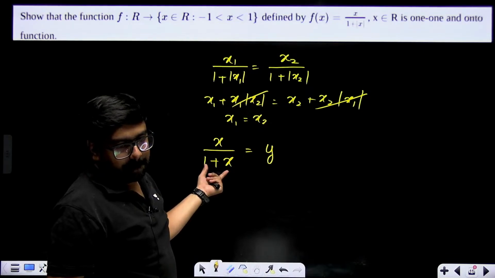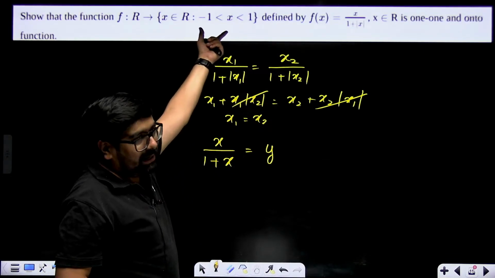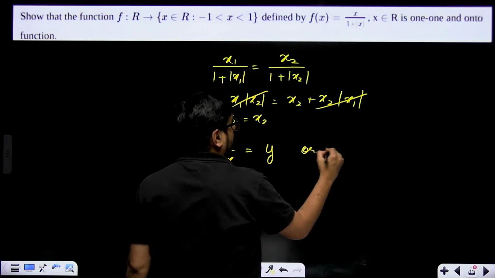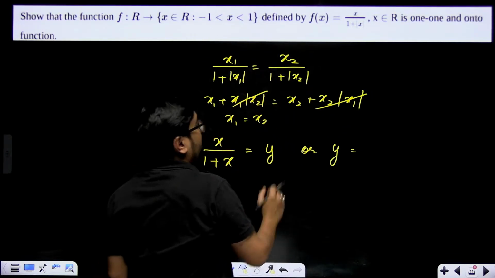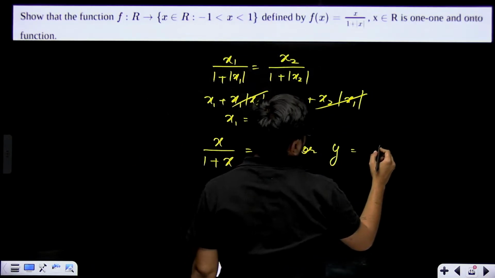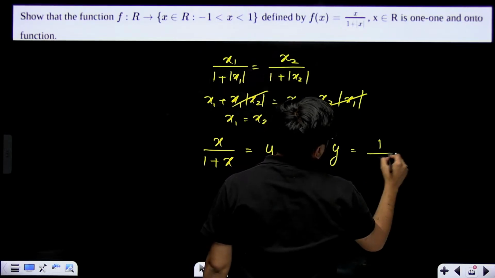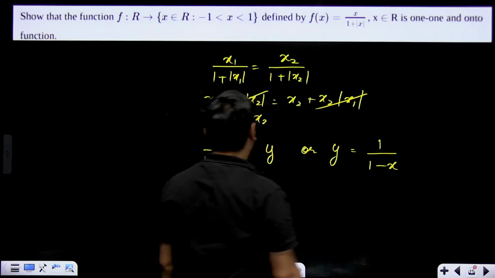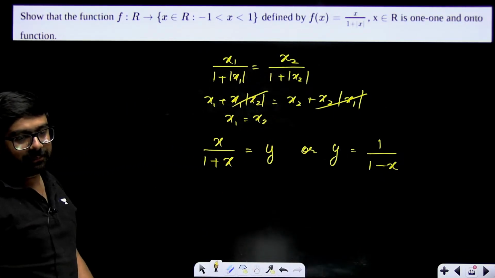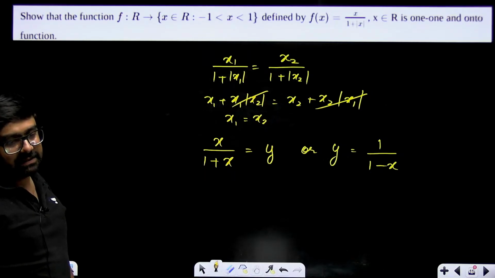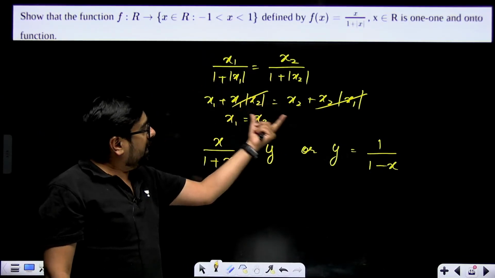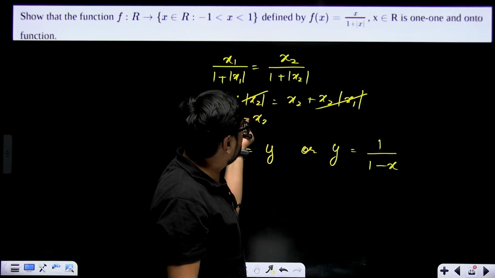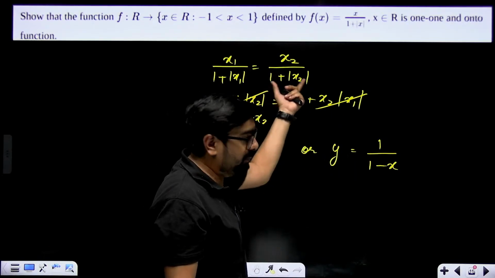If it is from 0 to 1, then it will open like this. If it is from minus 1 to 0, then your y will be equal to x by 1 minus x. That's it. Check in both the cases. Here also you can do separately. In this case also, x1 will come equal to x2 in both the cases.